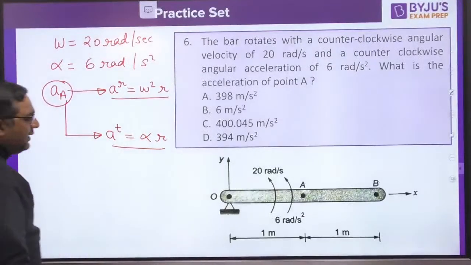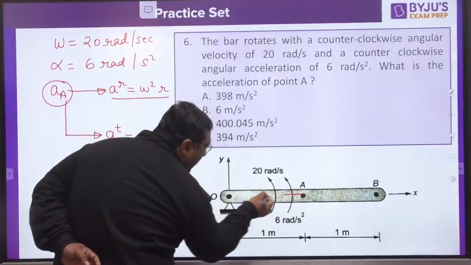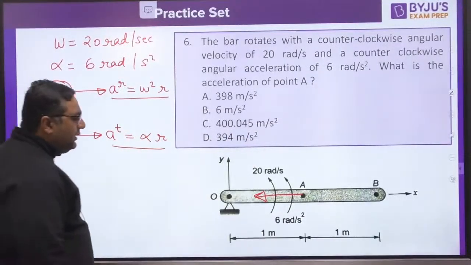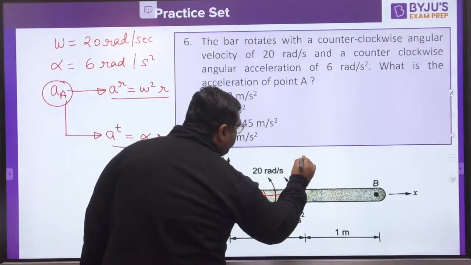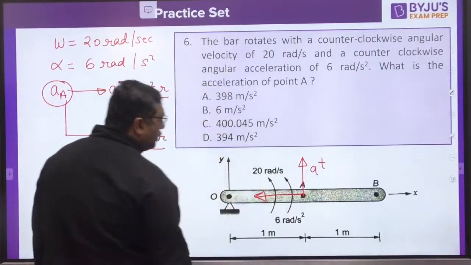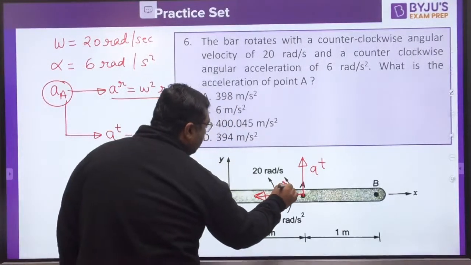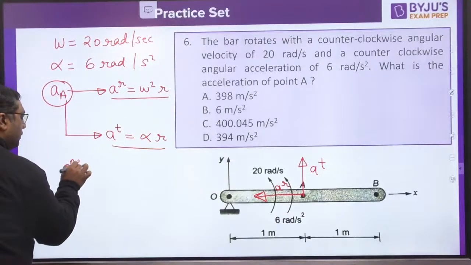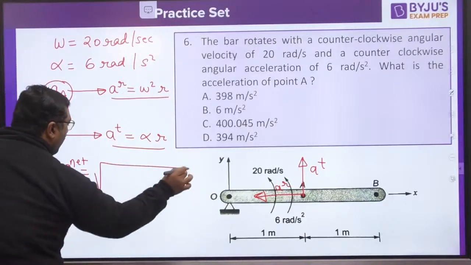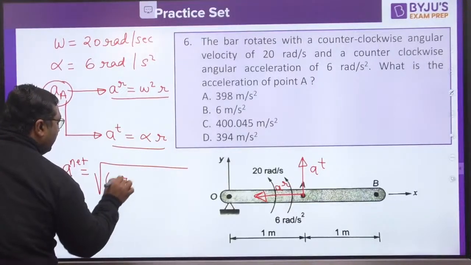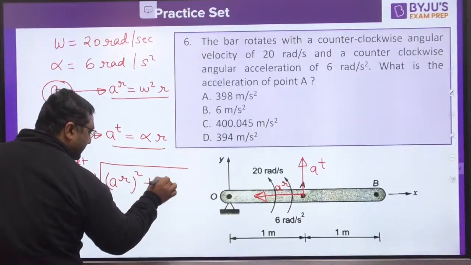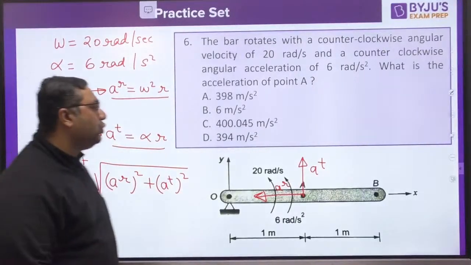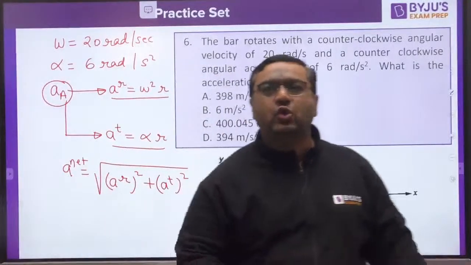You must be aware that radial acceleration is acting towards the center and tangential acceleration is acting in the sense of alpha. This is AT. So this is A radial. So my dear, when you are going to find out the net acceleration magnitude, it would be square root of A radial square plus A tangential square. So parallelly I was giving you the hint so that those who don't know the concept can solve it.